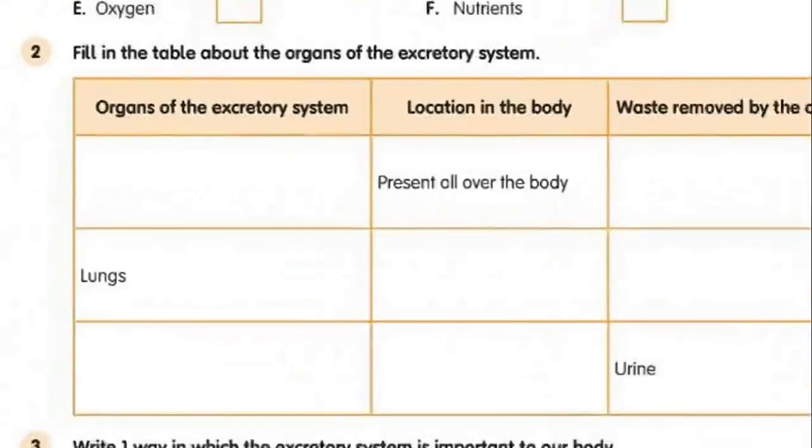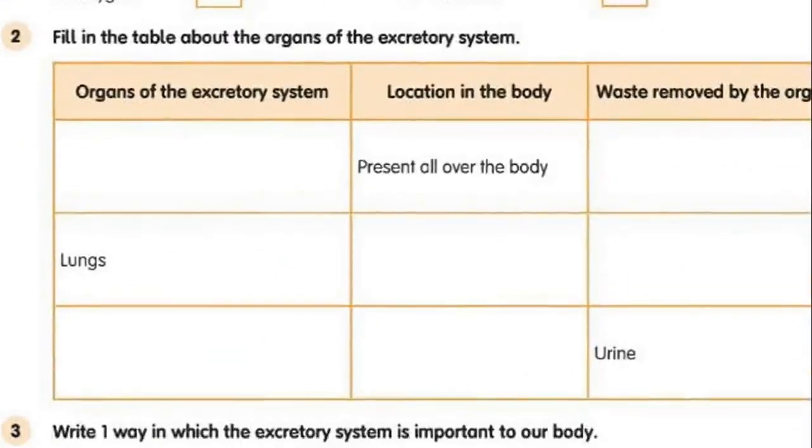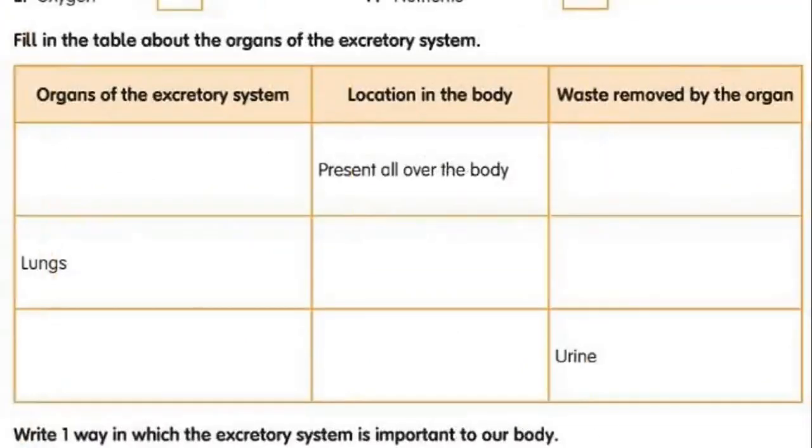The second question is, fill in the table about the organs of the excretory system. There is a table with 3 columns: organs of the excretory system, location in the body, and waste removed by the organ. Some cells are already filled. Your answers should match that content. Okay?